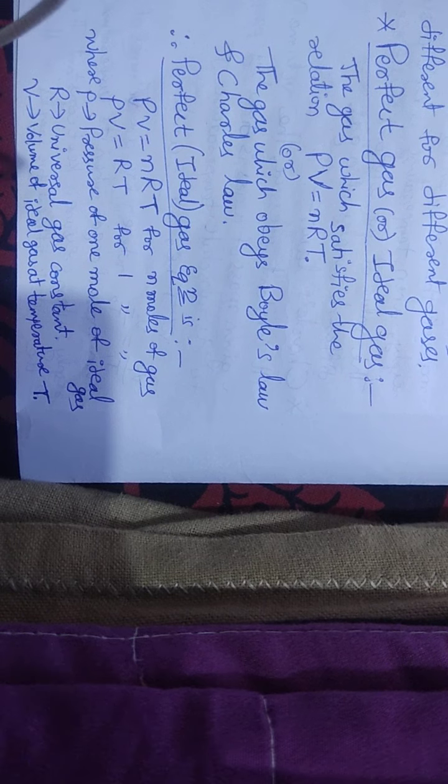Here P is the pressure of 1 mole of gas and R is the universal gas constant, and V is the volume of the ideal gas at temperature T. Therefore, PV is equal to RT is the ideal gas equation for 1 mole of gas, and PV is equal to nRT is the perfect gas equation or ideal gas equation for n mole of gas.